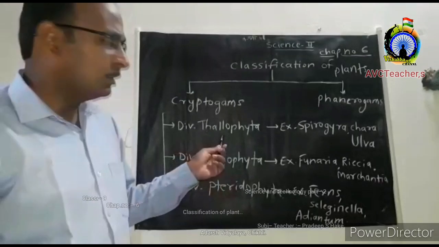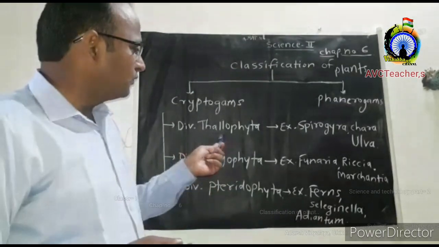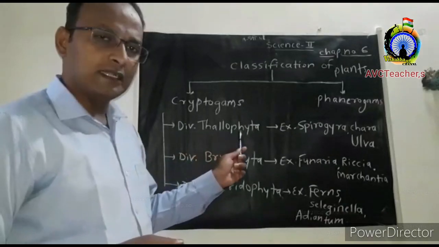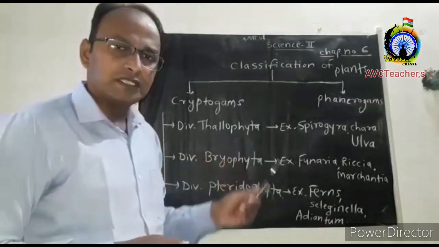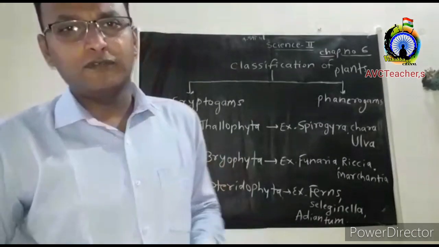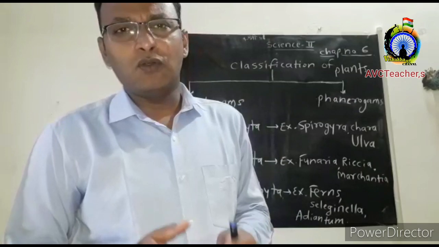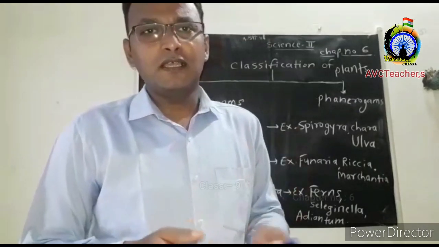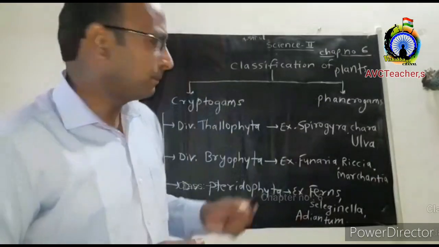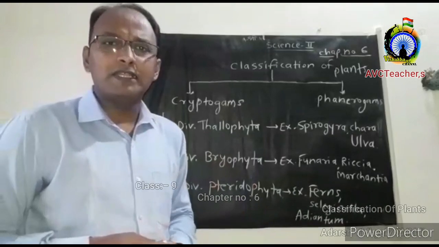First, we learn about the Thallophyta plants. Here, two words are involved: thallo and phyta. Thallo means thallus and phyta means plant. Then what is the meaning of thallus? Thallus means the plant which does not have root, stem and leaf, and has a simple thread-like structure. Such a plant is called a thallus plant. The other important characteristics of Thallophyta plants are